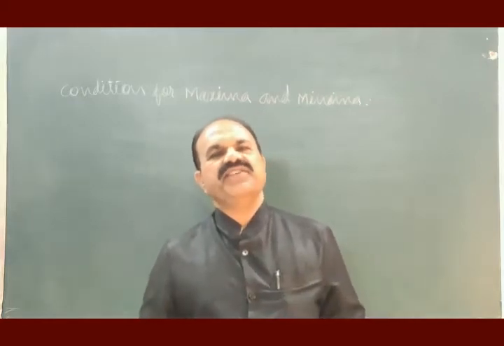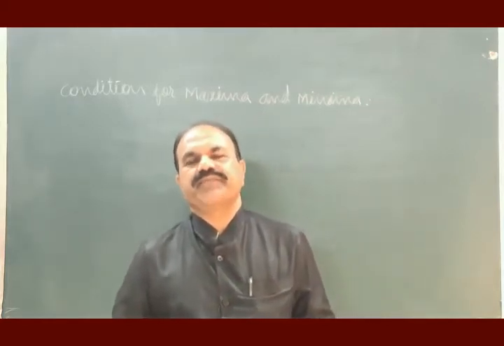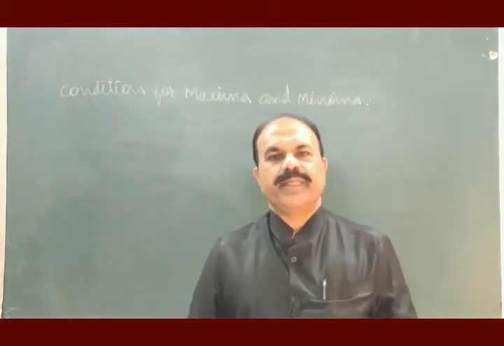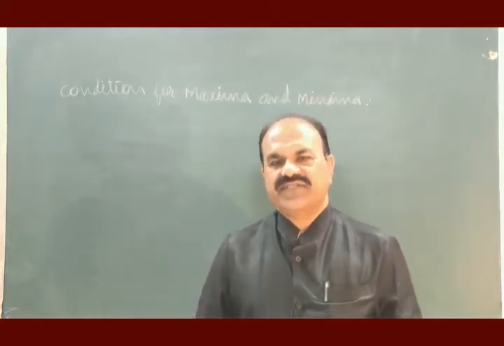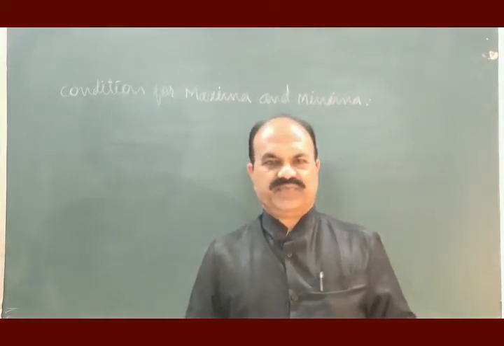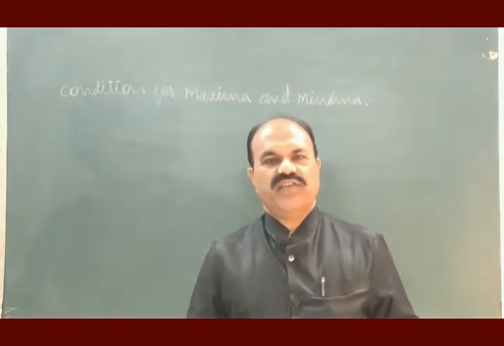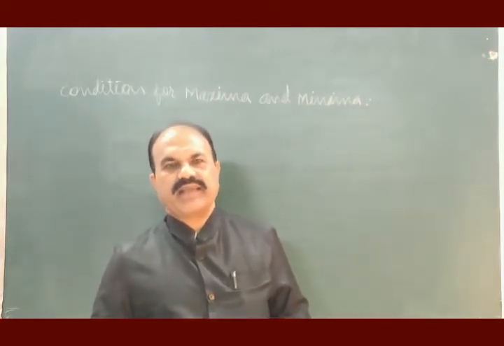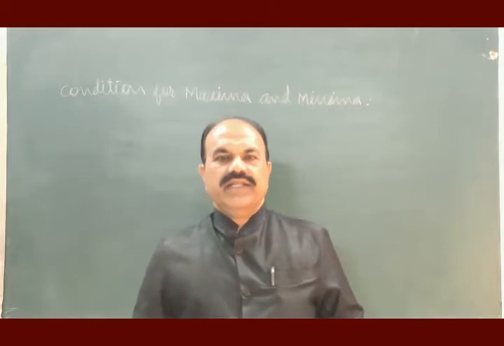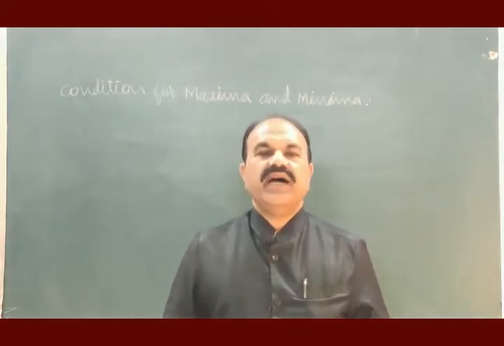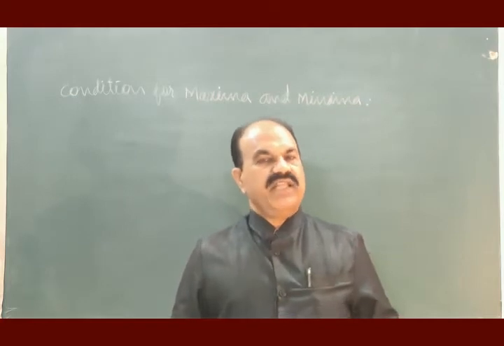We can have various types of functions. Here, for simplicity, let me consider a function f of x, a one dimensional function. This function may have a maximum value.